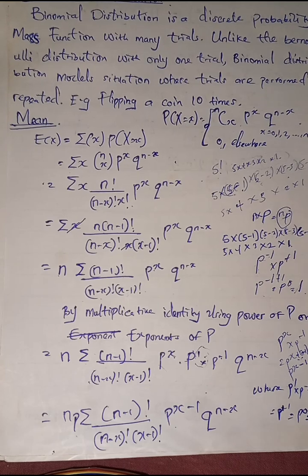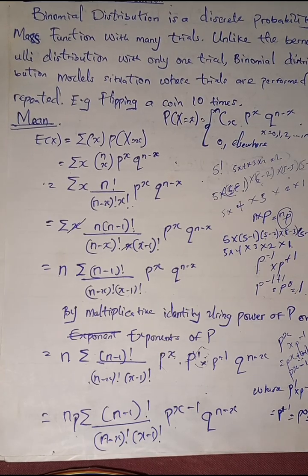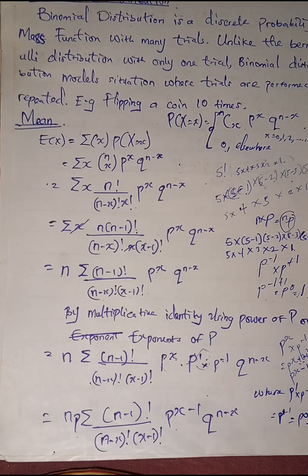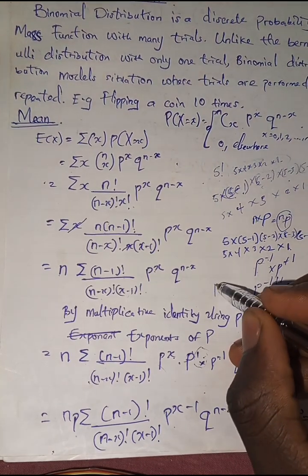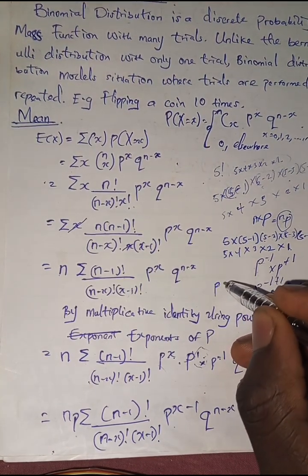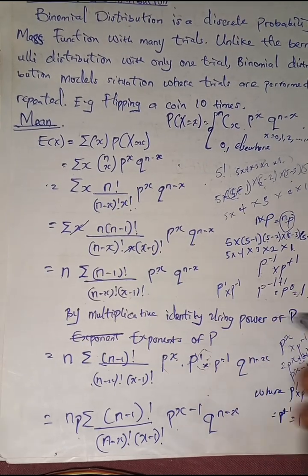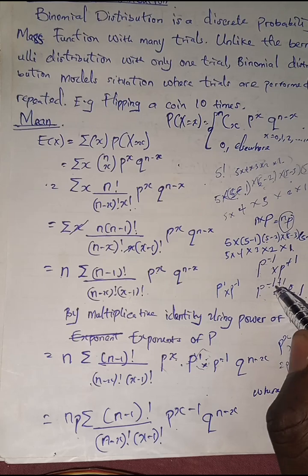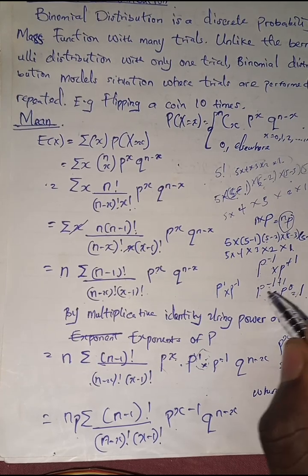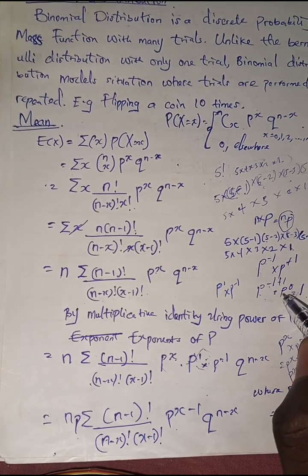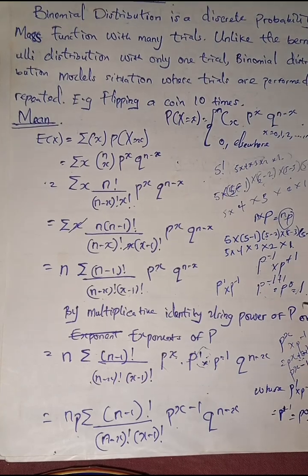So if you come use multiplicative power of p, that is, you come times am with p raised to power 1 times p raised to power minus 1, you get p raised to power 1 minus 1, which is p raised to power 0, and anything raised to power 0 na 1.